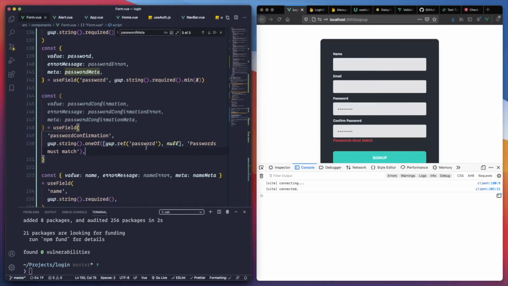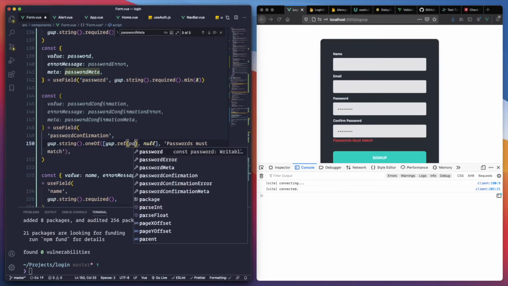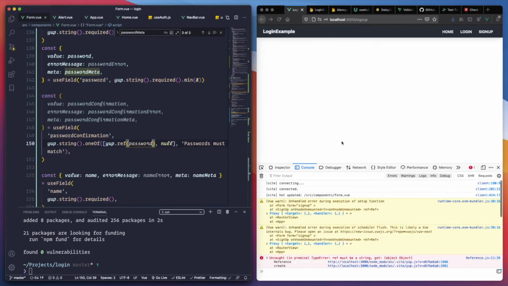It's not doing it. If I put password here, does it work?